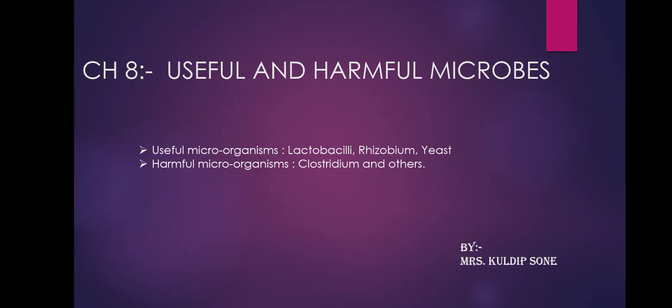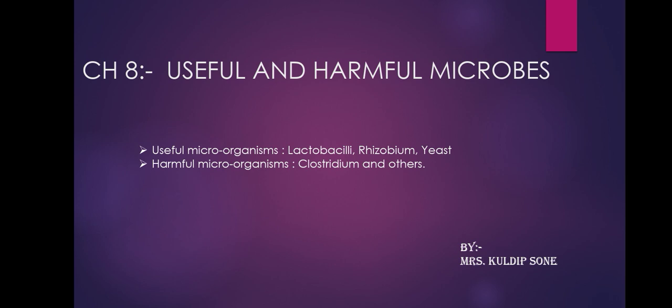Hello students, today let us begin with chapter 8, that is useful and harmful microorganisms. We all know that microorganisms are omnipresent, means they are present everywhere on the earth. They are present in land, in water, in the soil.